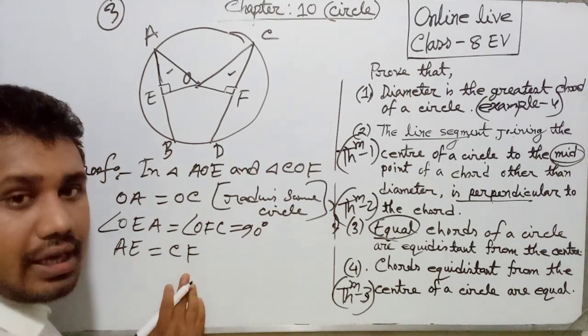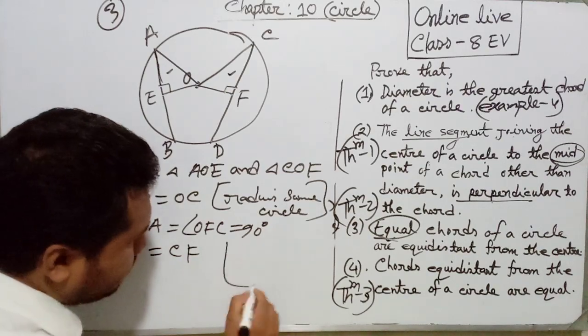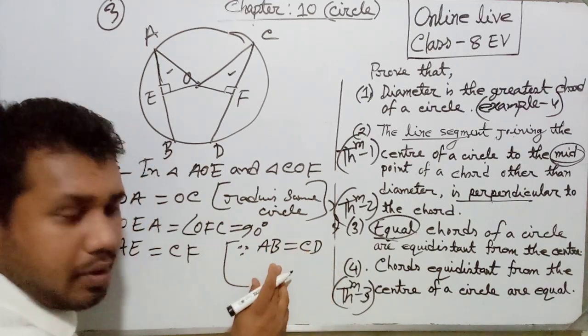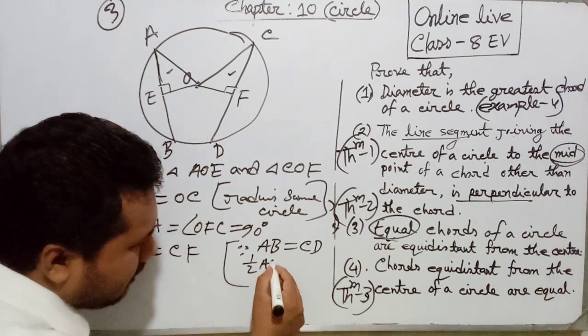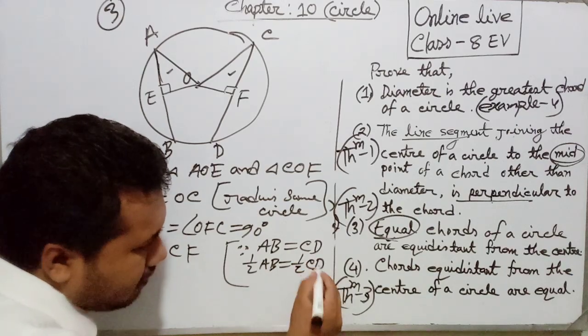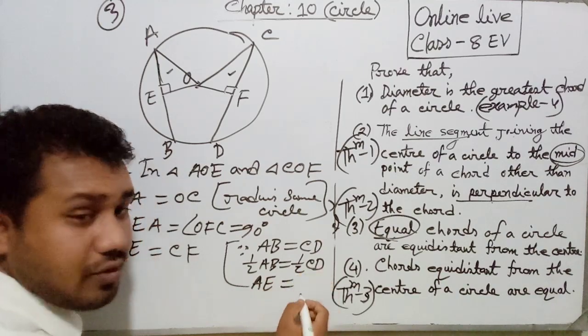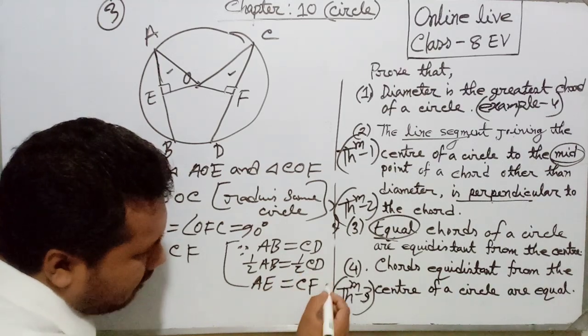Now dear students, why does AE equal CF? Look, AB equals CD. This is our given part. So half of AB equals half of CD. Half of AB means AE, and half of CD means CF.